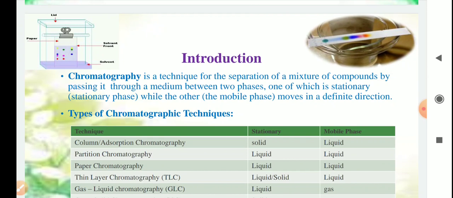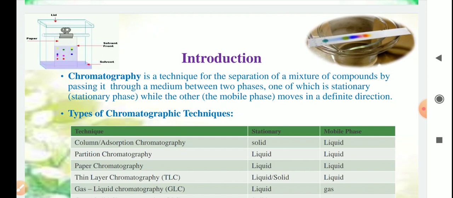first we want to know what chromatography is. Chromatography is a technique for the separation of a mixture of compounds by passing it through a medium between two phases, in which one is the stationary phase and another is the mobile phase.